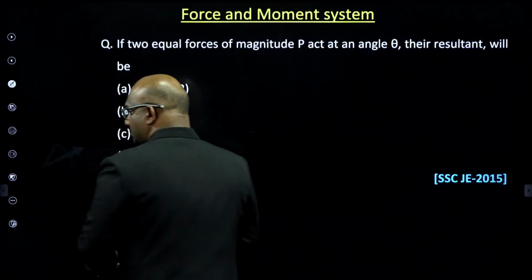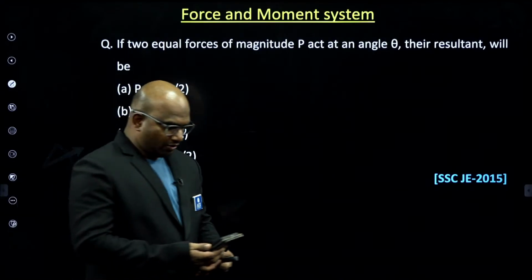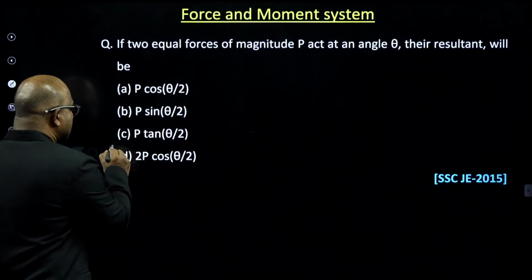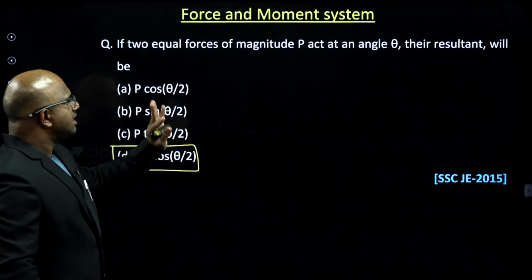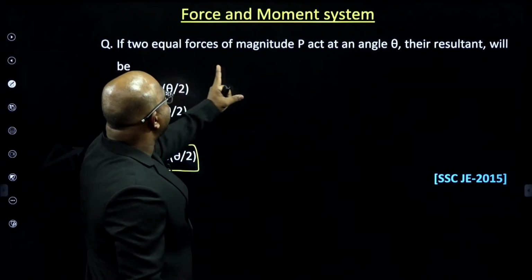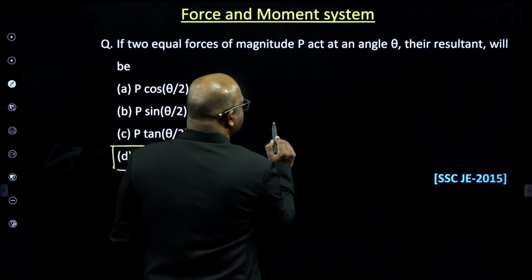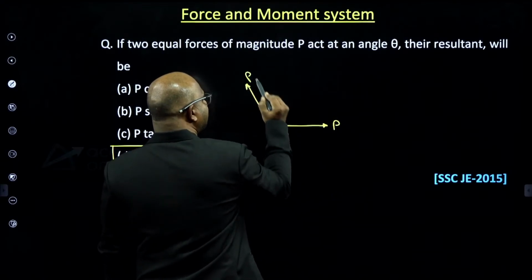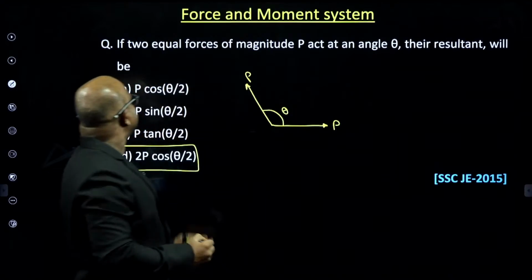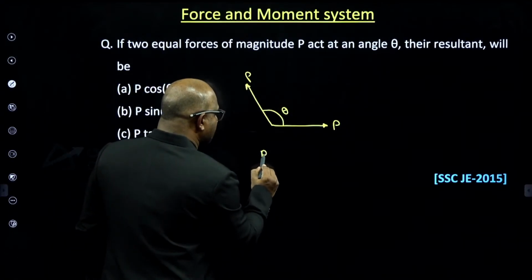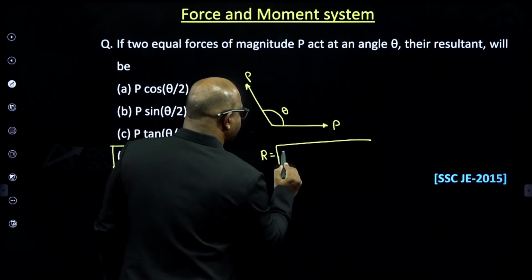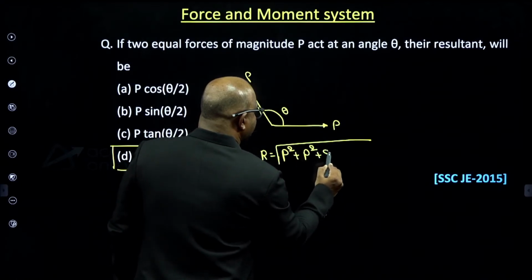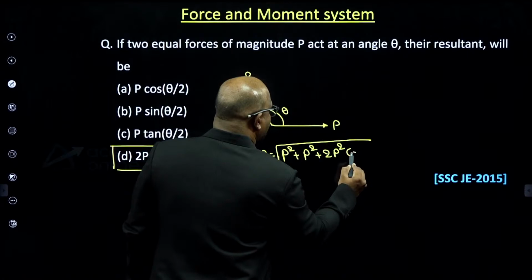Okay, audible? Okay guys, let's see. The right answer here is option D. How did it come, guys? Very simple. If two equal forces of magnitude P act at an angle theta, this is P, this is also P, making an angle theta, then the resultant R equals the square root of P square plus Q square plus 2PQ cos theta.